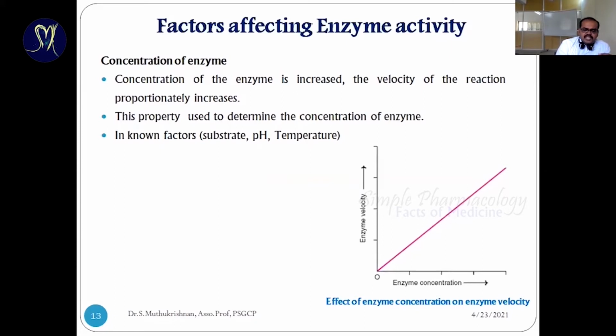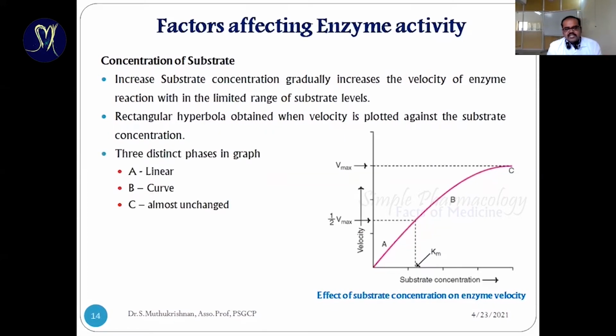When you increase the concentration of enzyme, the velocity of the reaction is going to increase, so it's one of the important things. The second one is substrate. Whenever the enzyme level is sufficient, the substrate is also an important factor, because if there is a low amount of substrate, the reaction velocity is less. But with more substrate, it reaches a saturation point. So the curve is divided into 3 different parts: the linear part, the curved part, and the plateau stage.